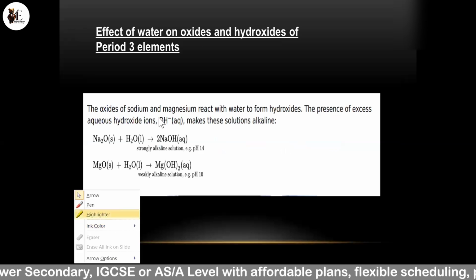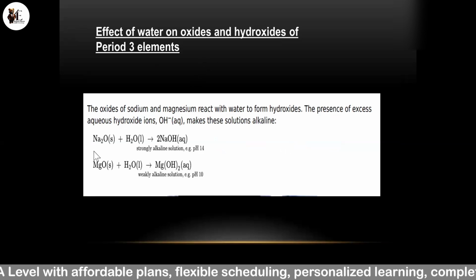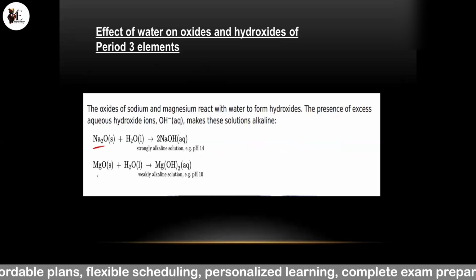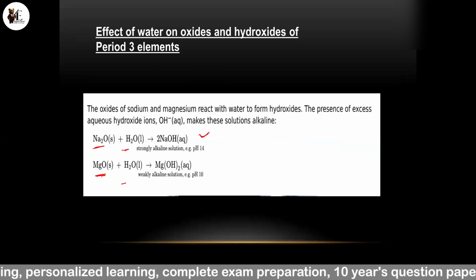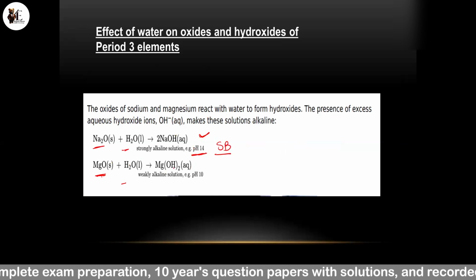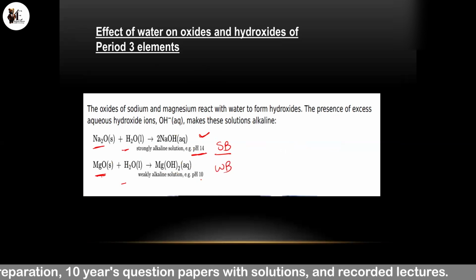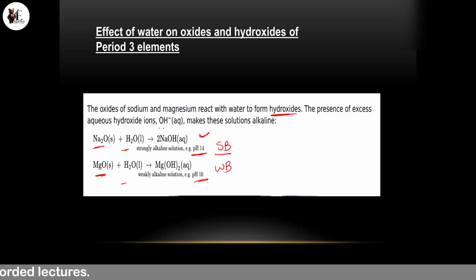Effect of water on the oxides and hydroxides of period 3 elements. Here we have sodium oxide and magnesium oxide. If we react them with water, then we have a strongly alkaline solution of sodium hydroxide, which is a strong base, and its pH is 14. Similarly, magnesium hydroxide is a weak base, its pH is approximately 10. So the oxides of sodium and magnesium react with water to form their corresponding hydroxides. It depends: if the OH minus ions are in a higher concentration, it is a strong base, and if they are in a lower concentration, then it is a weak base.